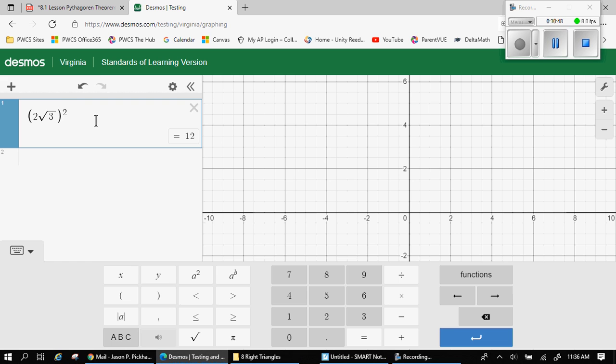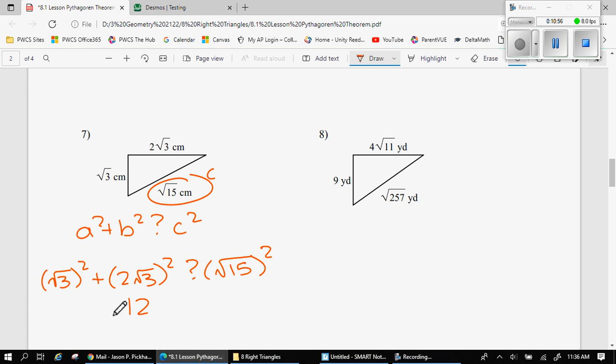So instead of maybe making a mistake on how to square this, just make sure you put the whole thing in parentheses, and that turns into 12. The square root here and the square root cancel. I get both sides to be 15, therefore this is a right triangle.